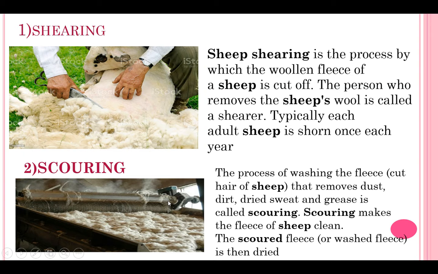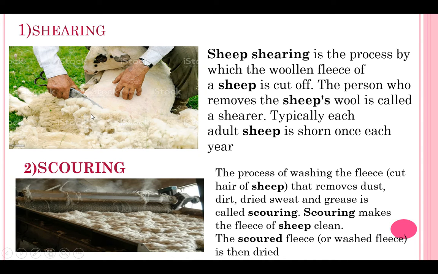Whatever wool we are getting in shearing process, it will be washed completely, so that it will remove dirt from it. So this is what scouring process is. Later on, after washing, it will be dried completely. It will be kept in sunlight, so that the wool is completely dried.